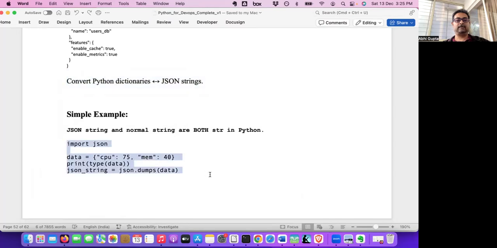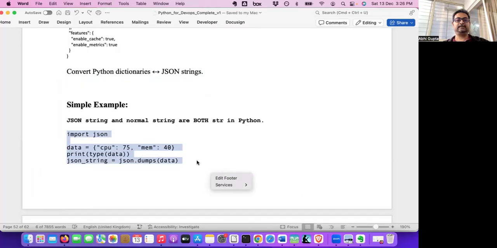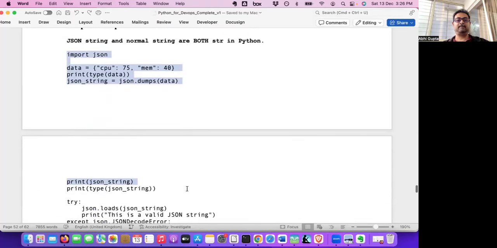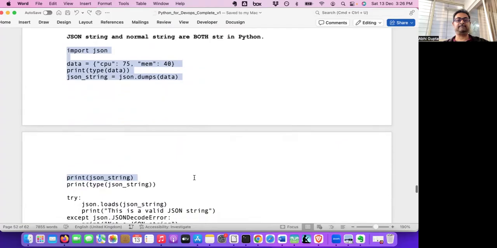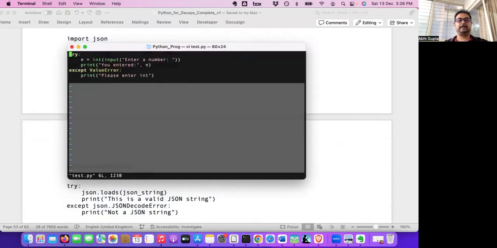So, input JSON, we have to import the JSON module. Then this is the Python dictionary, data: CPU 75, mem 40. Maybe we are running on a machine, collecting the data, creating this Python dictionary object, and then we have to make an API call, and we'll be passing a JSON object. So let's write it down.